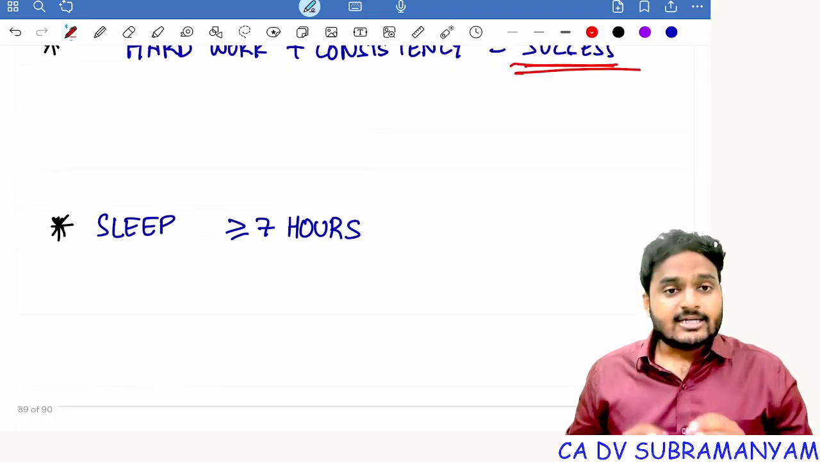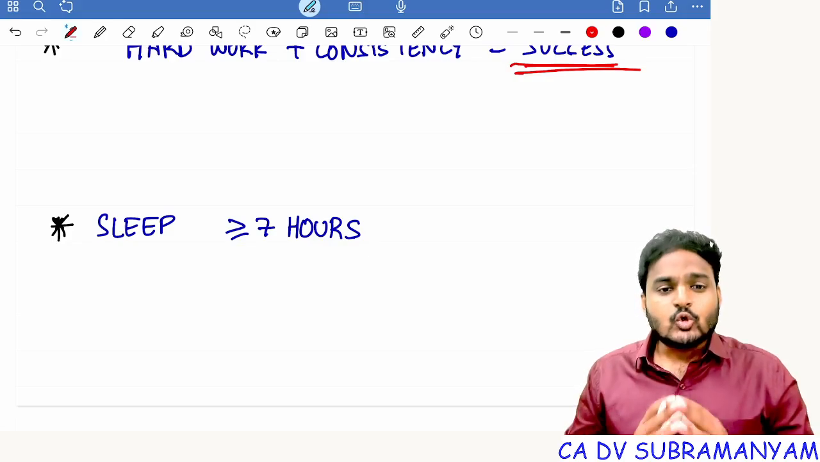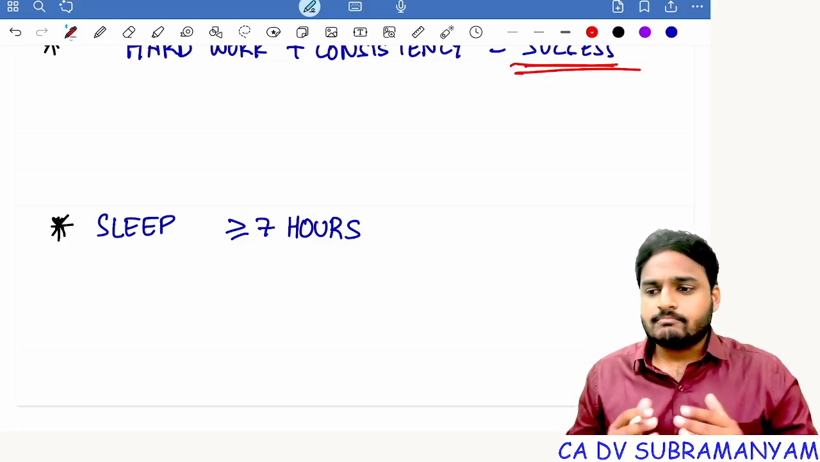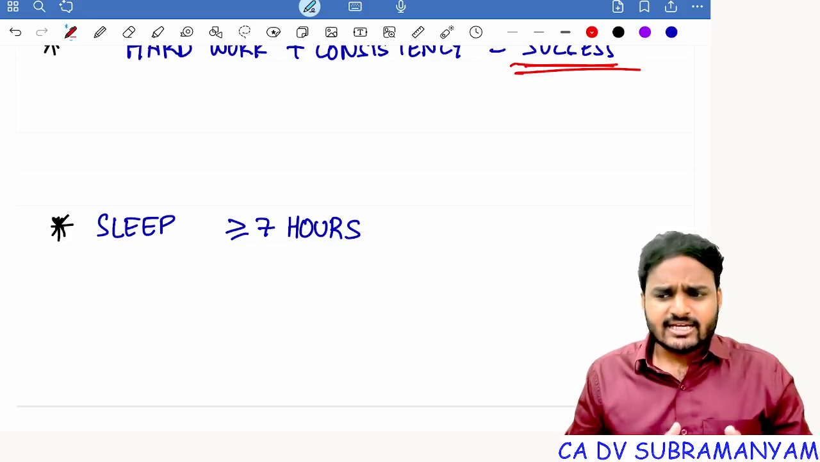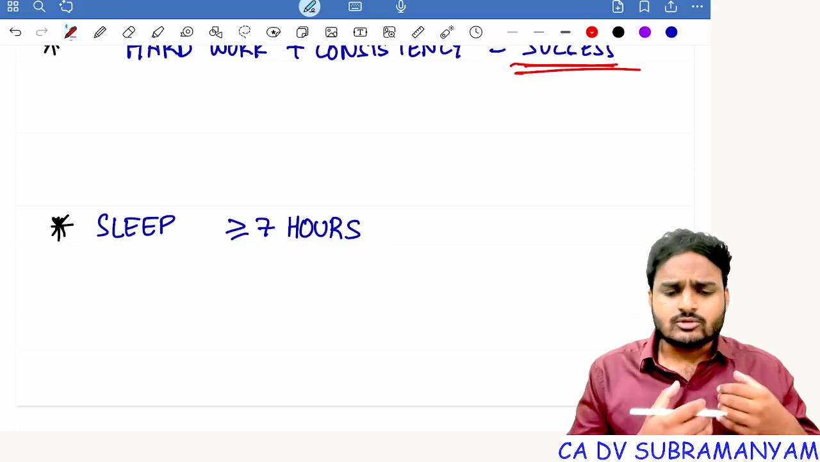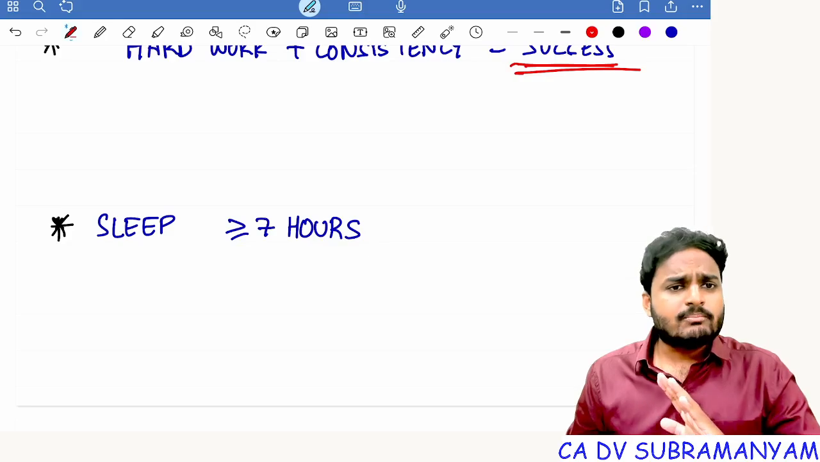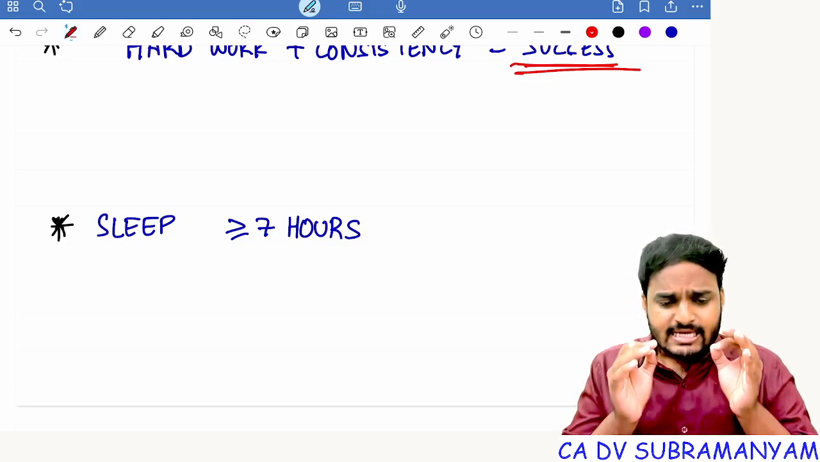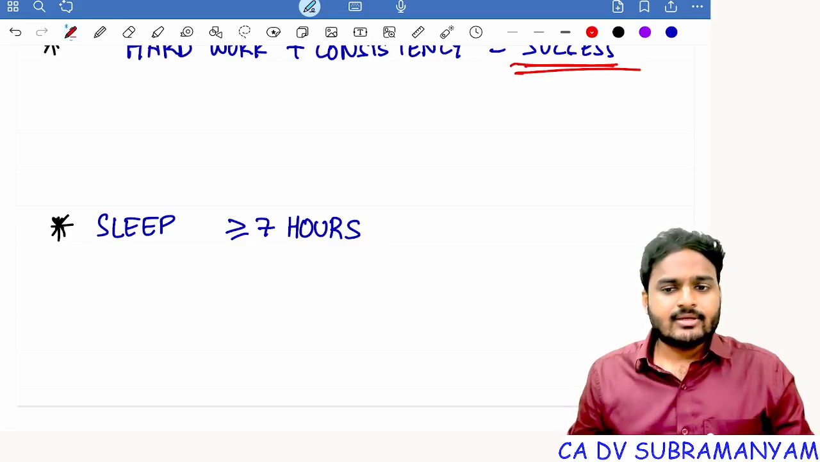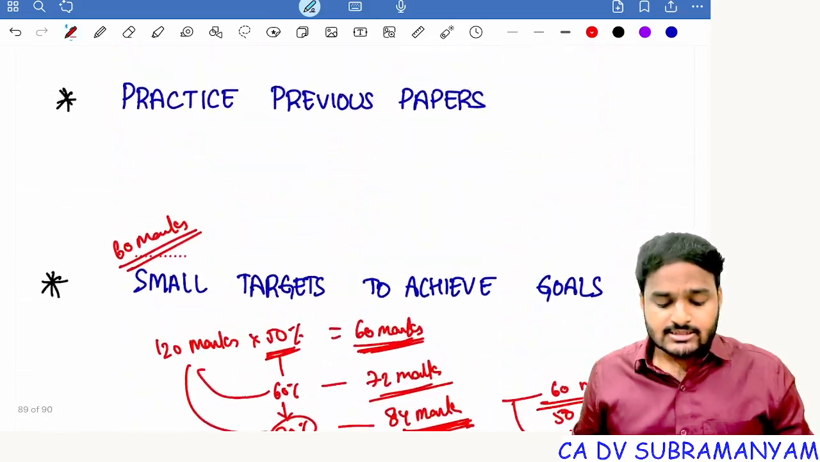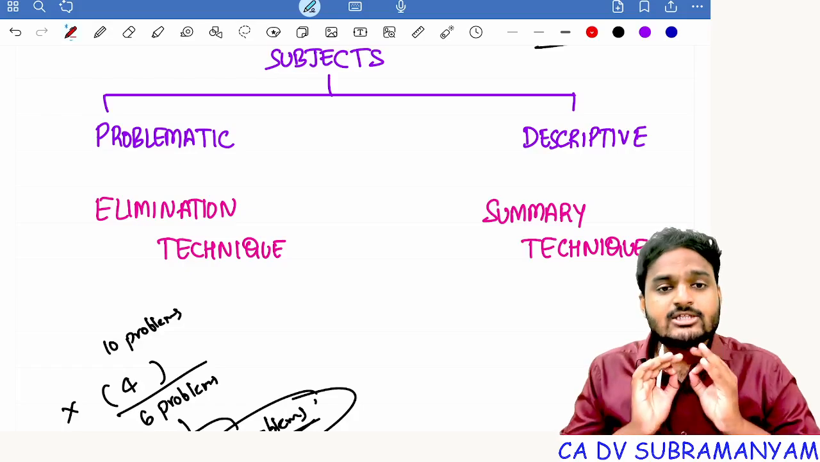And I suggest you sleep at least 7 hours a day. So don't compromise your sleep for preparing for long hours. Compromise other things like going to movies, attending a few programs, just compromise those things, but don't compromise your sleep. 7 hours, 7 sound hours of sleep is compulsory. Everyone. So with this, I trust you will definitely achieve success.